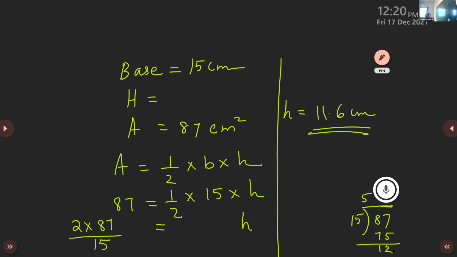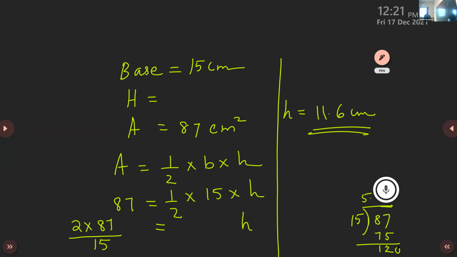Clear? Yes, ma'am. So just put a point here and add a decimal there, and put a 0 there. And then divide it. What will you get?